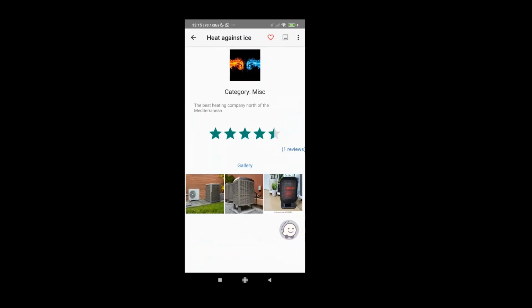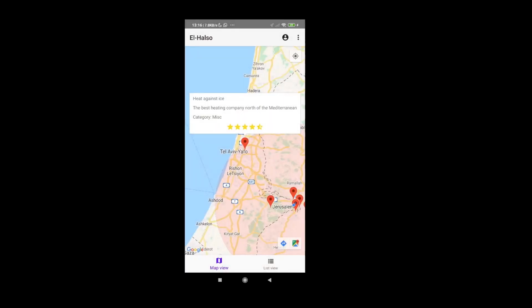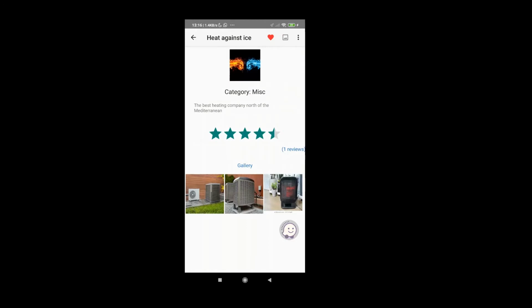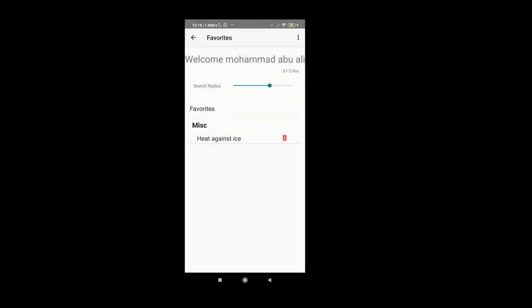Now let's say that I like this business. I can add it to my favorites by pressing the heart button. If we go to our profile, we can see that it's added to the favorites. The category is miscellaneous, and here's the name of the business. Now I can also change the radius of the search at any time that I want. Also, if I click on the name of the business, I will visit its page. However, I can remove it by pressing the delete button.